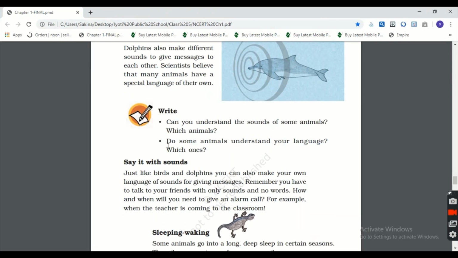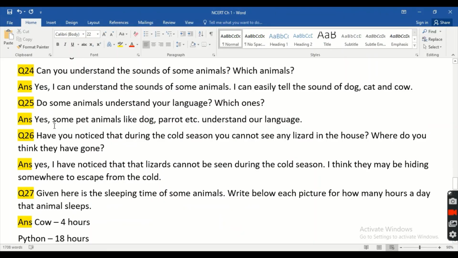Then, do some animals understand your language? Which ones? So look at my answer. My answer is yes. Some pet animals like dog, parrot, etc. understand our language. If you have other pet animals at your home, and if you want to include their names, you can also write their names in the answer here. Okay, children?